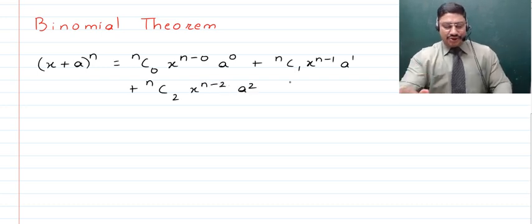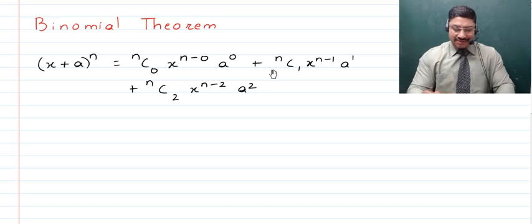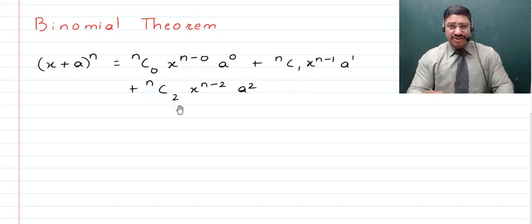Right, I'm sure you must have said it is nC2, because after nC0, nC1, the next binomial coefficient is nC2.